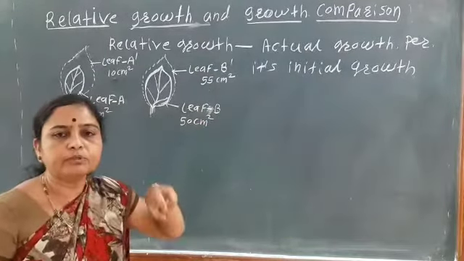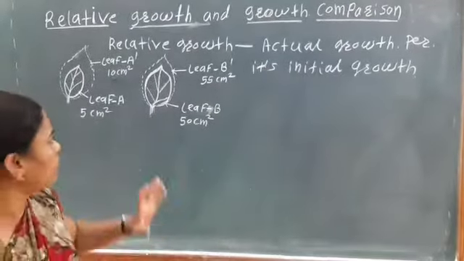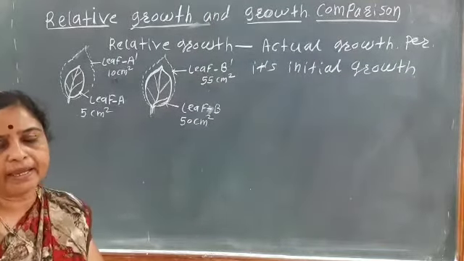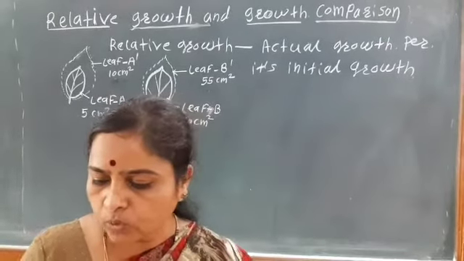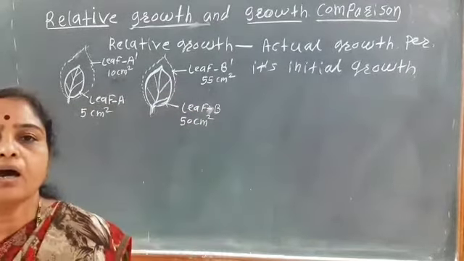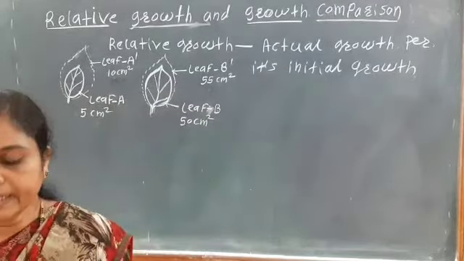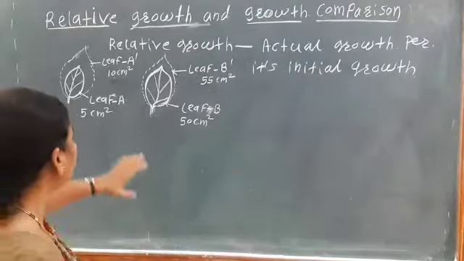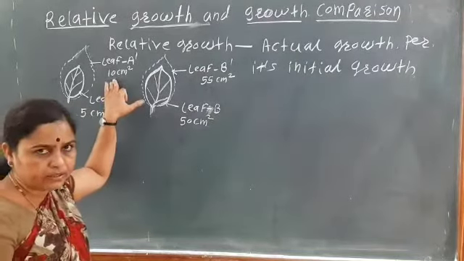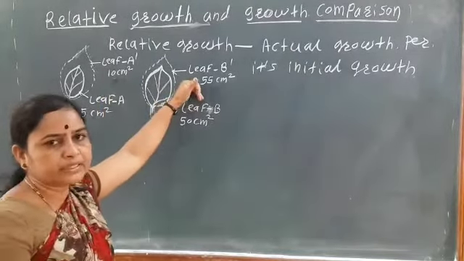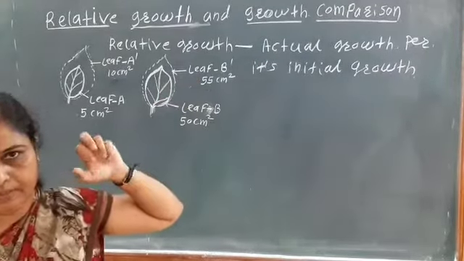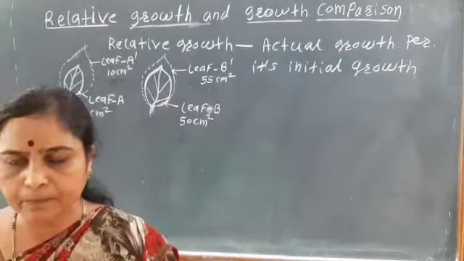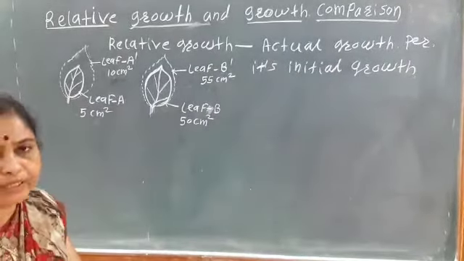म्हणजे ऍक्च्युअली जेव्हा लीफची ग्रोथ झाली ती कितीनी झालेली आहे, दोन्हीही लीफ मध्ये ती तेवढी झालेली आहे, that is about the 5 centimeter square. Okay, so what about the relative growth? See, the first leaf grows 5 centimeter square, and the second leaf also grows 5 centimeter square. The absolute growth is similar. So what about the relative growth?